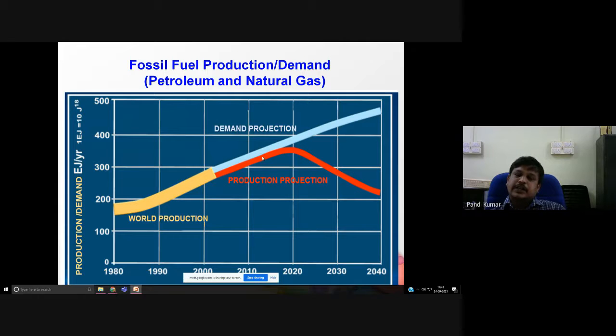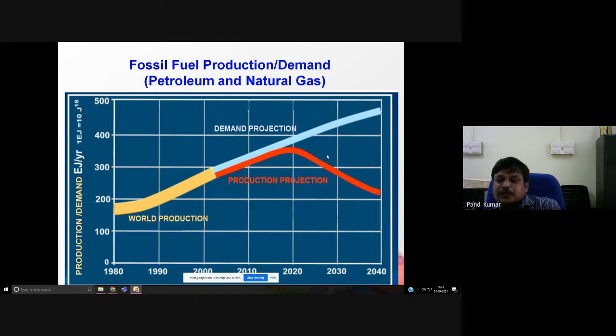This one is the energy production capability by using petroleum and natural gas. So we are standing here, especially in 2020. There is a gap that started here with respect to time, and the gap will increase. So this is the capacity of the energy production through fossil fuel. To fill this gap, you have to find alternative energy sources.